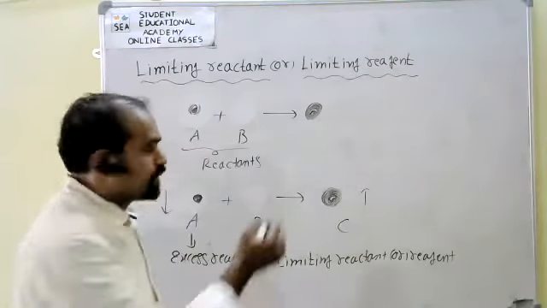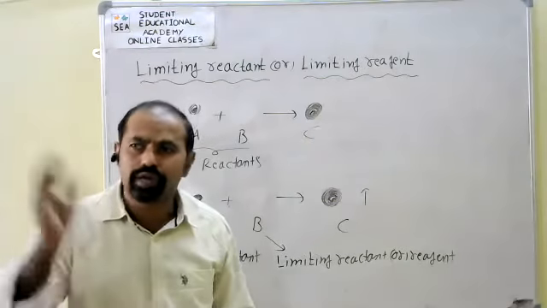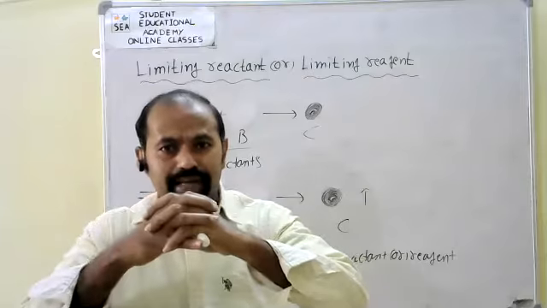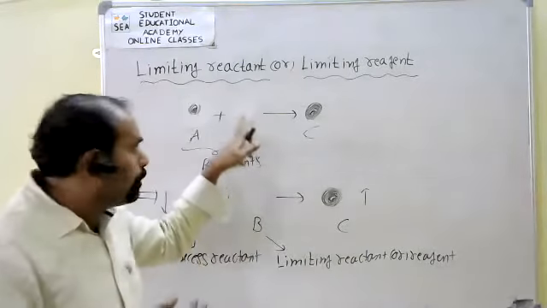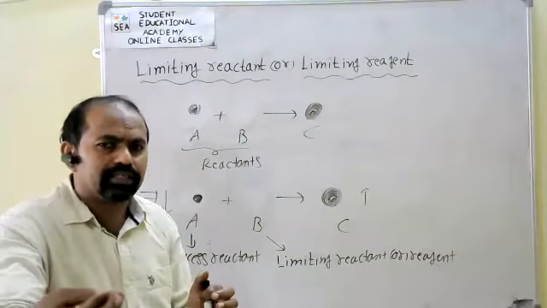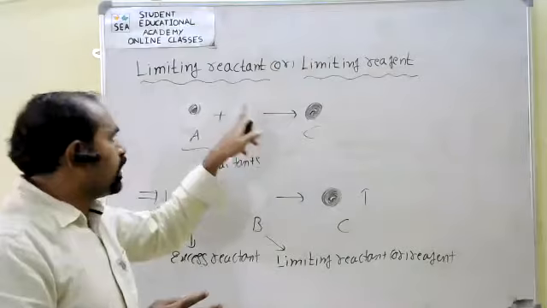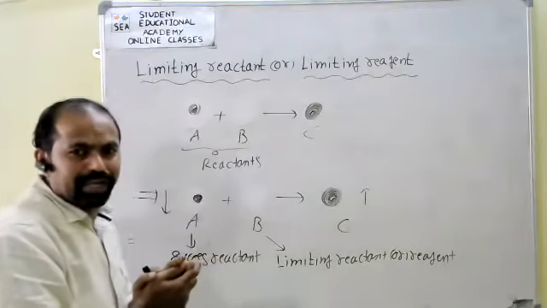For the product C, what do we want? Two reactants are required: A amount required, B amount required. When both A and B react, we get C. If there is no B amount, the reaction can take 5 minutes. Okay, 1, 2, 3 minutes, the B amount is also there. Slowly A and B are both converted into product.